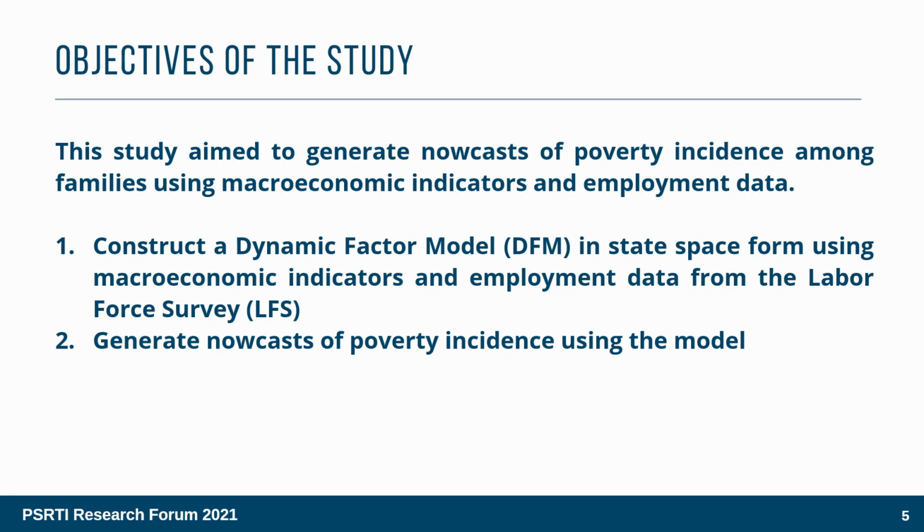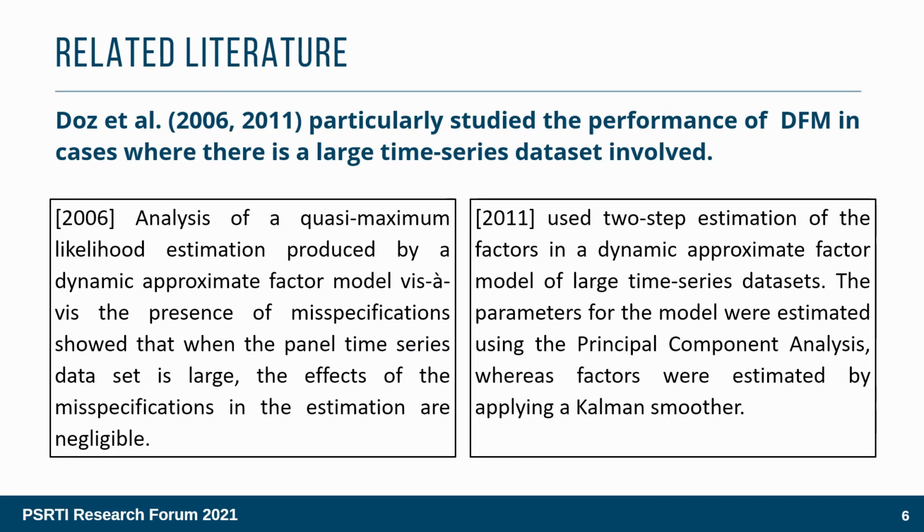The primary objective of this study is to generate nowcasts of poverty incidence among families. The study aims to use a factor model for the poverty incidence. The advantage of this approach is that it can be applied to a multi-frequency dataset, and this is important because the poverty incidence is collected every 3 years, while the explanatory variables available have a quarterly frequency.